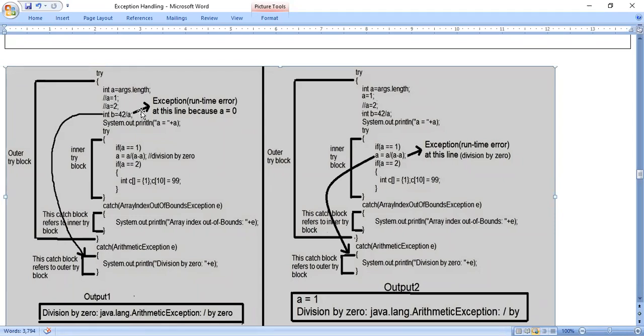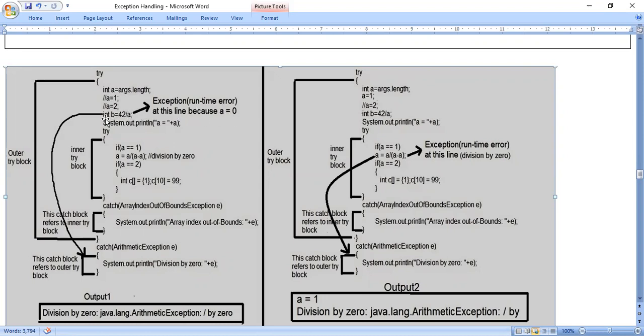In the NetBeans editor also we can execute this program by making a == 1 and a == 2 comments. If you make them comments, assuming that a is 0, then int b = 42 / a means 42 by 0. Any number divided by 0 is an error. That is an error at runtime, during program execution, not at compile time. So the exception, that is the runtime error, occurs at this line because a is 0.